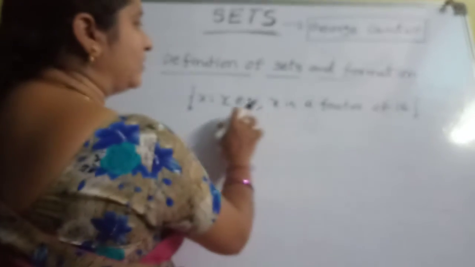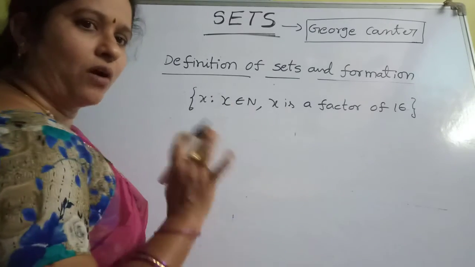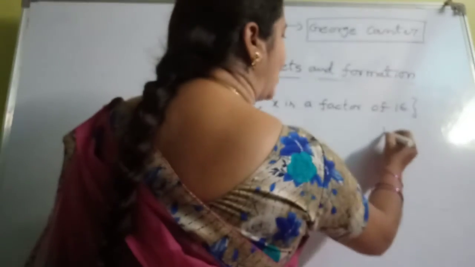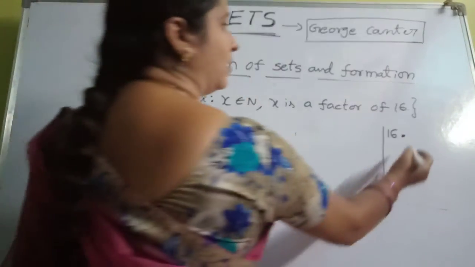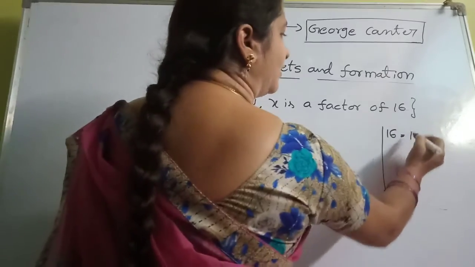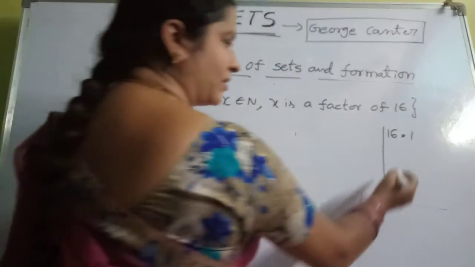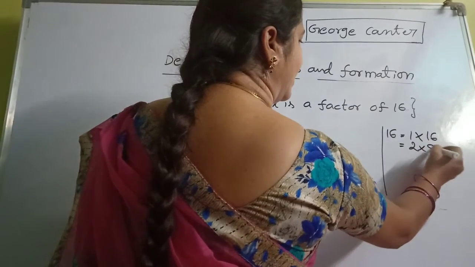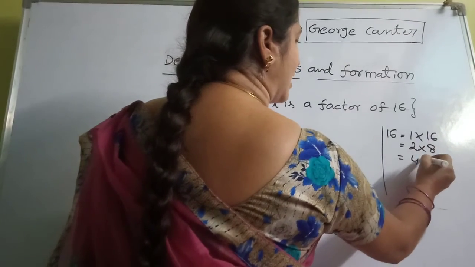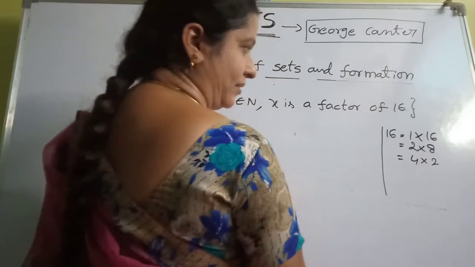So what are the clues given? First one, x belongs to N, so all are natural numbers. The second clue is x is a factor of 16. You have to find the factors of 16. 1 16s are 16. 2 8s are 16. 4 4s are 16.